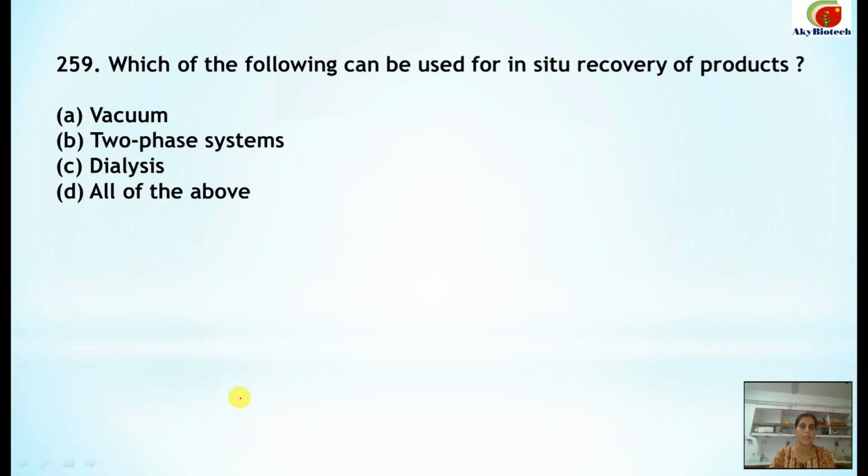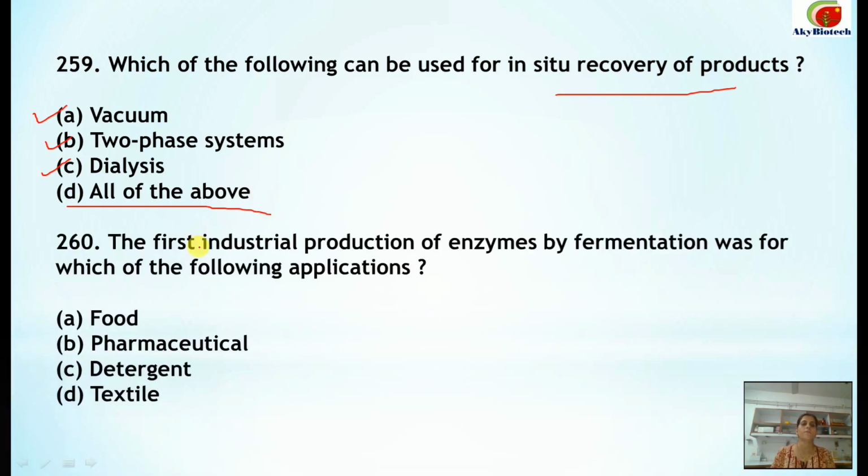Number 259. Which of the following can be used for in situ recovery of products? So for in situ recovery of products, vacuum can be used, two-phase systems can be used and dialysis can also be used. So the correct option is all of the above. Number 260. The first industrial production of enzymes by fermentation was for which of the following applications? The correct is the pharmaceutical application. This is the correct one.